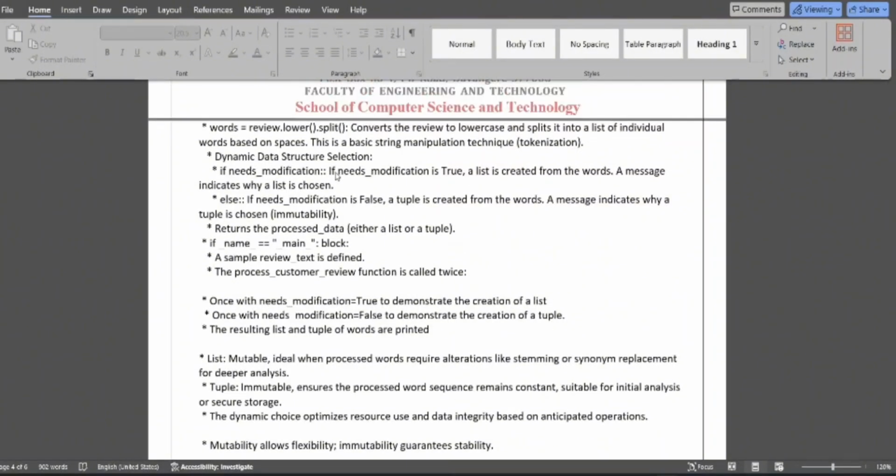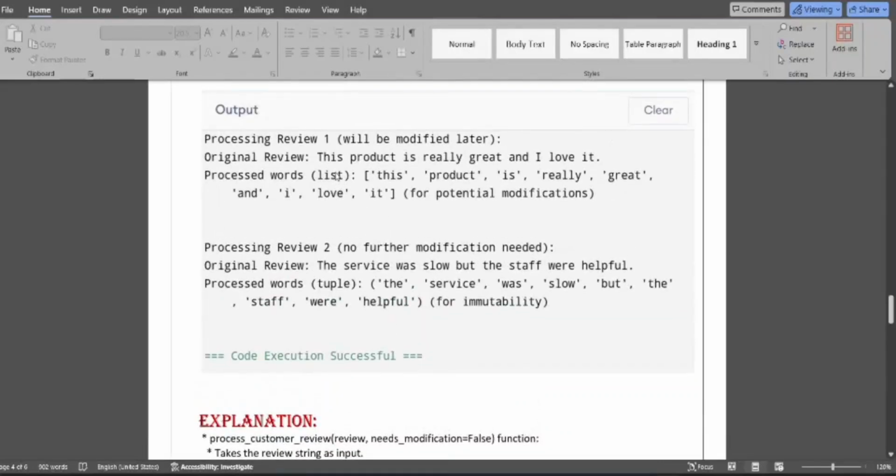So the output of this code is first processing review one, which will be modified later. The original review: this product is really great and I love it. The processed words in the list are: this, product, is, really, great, and, I, love, it. And then review two, which needs no further modification and is stored in a tuple: the, service, was, slow, but, the, staff, was, very, helpful. So that was the code.